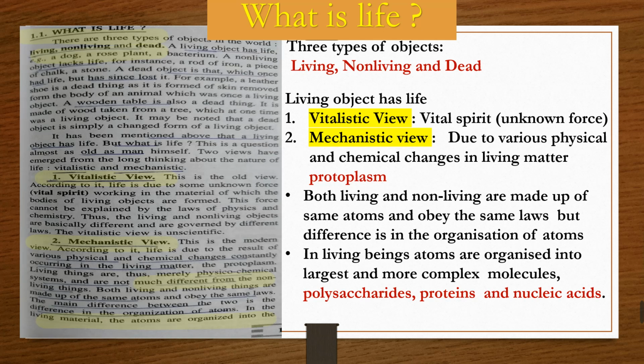So both living and non-living beings are made up of the same atoms and obey the same laws, but the difference is in the organization of atoms. In living beings, atoms are organized into larger and more complex molecules called polysaccharides, proteins, and nucleic acids. So the main question arises: what is life, what do we mean by living beings, and how can you say that this thing is a living being and this thing is non-living? You will come to know about all these questions in this presentation.